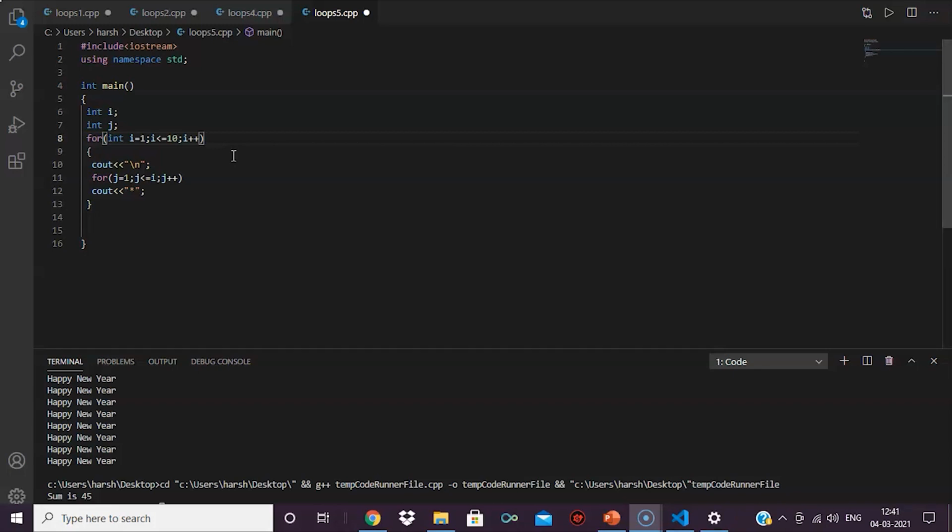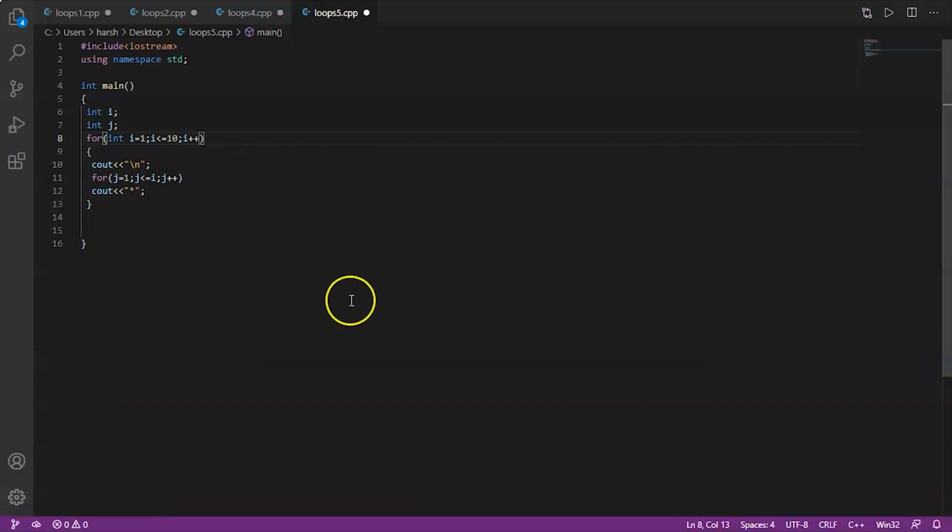Again, we go to ith loop. Now for I equal to 2, we'll check every value of j which can be executed, that is 1 and 2. Since only two values can be true, therefore 2 stars are printed. Similarly, we check for I equal to 3, 4, 5 and so on till 9, as we have the condition I is less than 10.